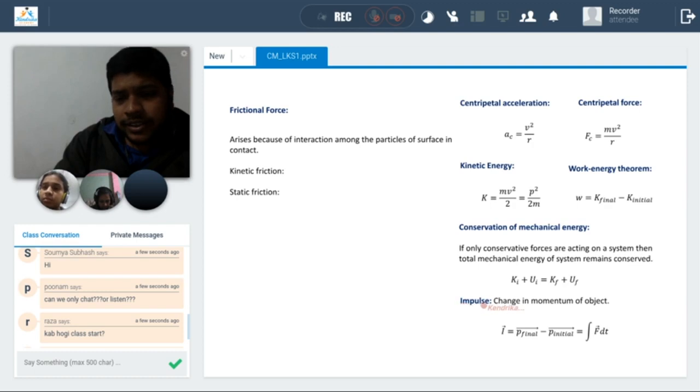There is one term called impulse. Sometimes they give something and you need to solve the problem, so we need to have the definition. Impulse is the change in momentum of an object, how the momentum is changing. Basically, P final minus P initial, which we can write as the integral of F dt.